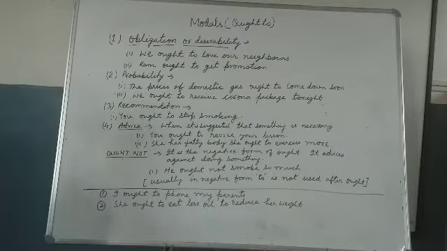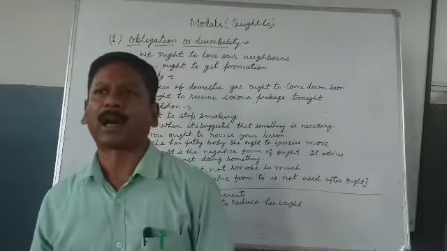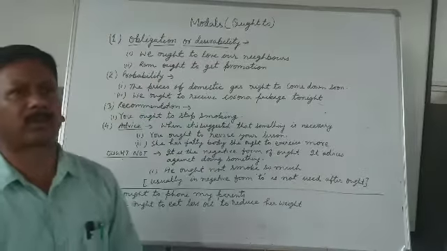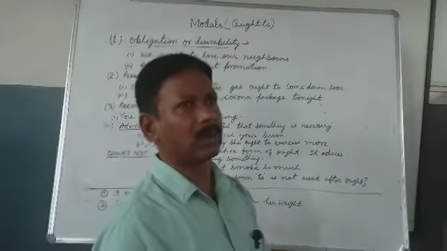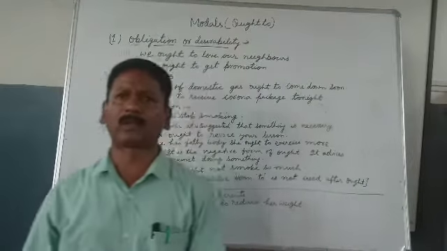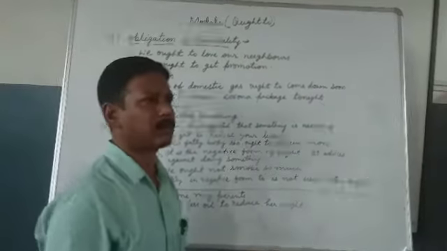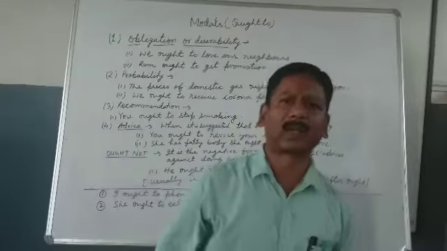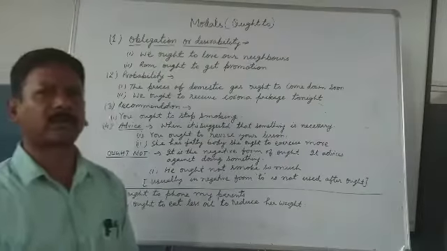In the case of probability: the prices of domestic gas ought to come down soon. That means after some time the prices of domestic gas will come down, since the rate of oil in the whole world is reducing day by day, particularly in Gulf countries, American and Russian sources, where the prices are going down.